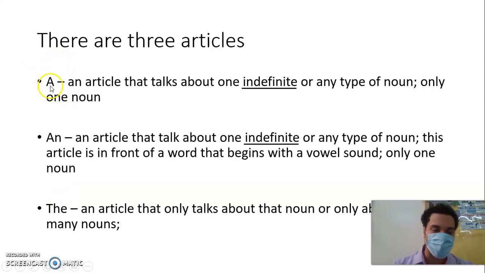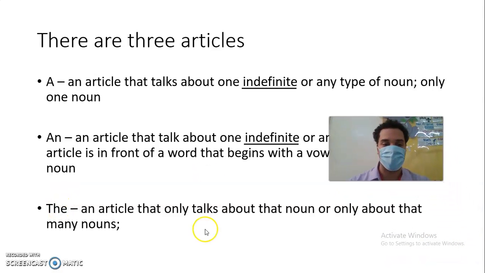We use a. A is an article that talks about one indefinite or any type of noun. Only one noun. Okay. And we use an article that talks about one indefinite or any type of noun. This article is in front of a word that begins with a vowel sound. A, E, I, O, U. Only one noun. So it's only used for one noun.